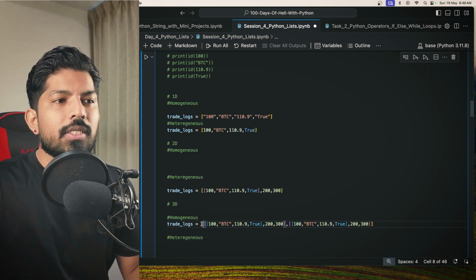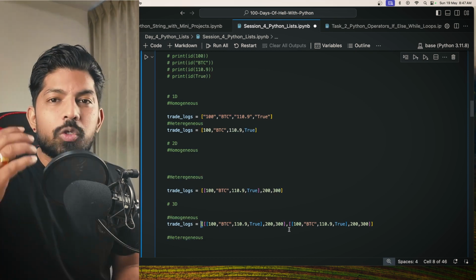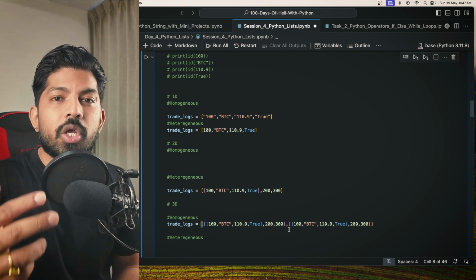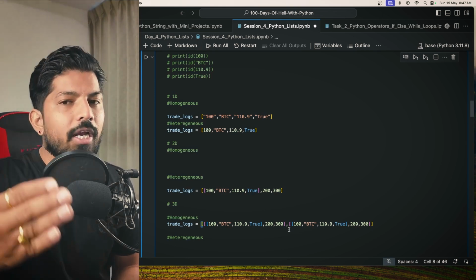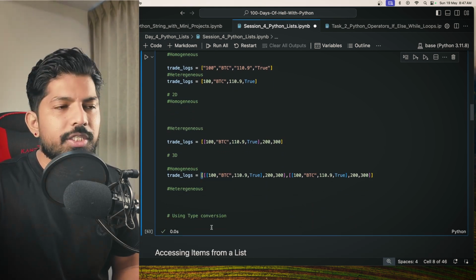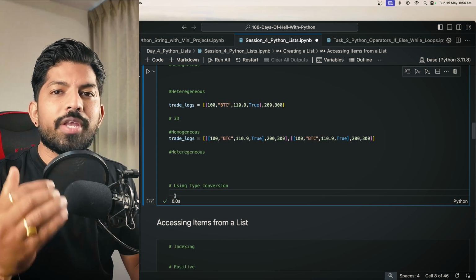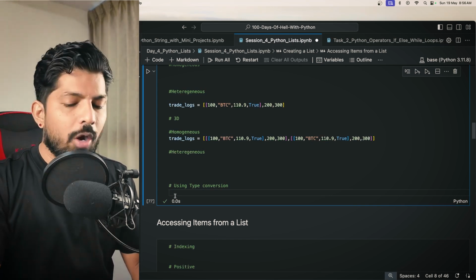So we know that the outer one is 3D, and inside we have two 2D lists. So it becomes a homogeneous list because this 3D list contains 2 items, and both these items are a 2D list. So when we have the same data type, it becomes homogeneous. Similarly, you can make a heterogeneous one. It's very easy. So now we have type conversion. What we can do here is convert any string or any other data type into a list. So how can we achieve that?